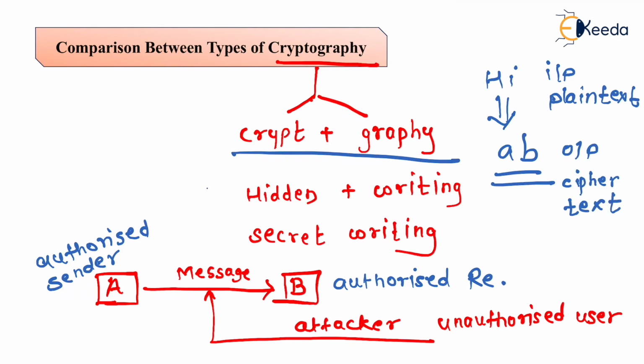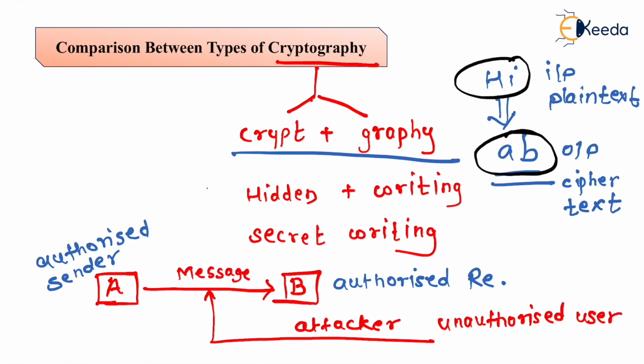So the conversion of plain text into cipher text is nothing but the process of encryption, and it is required to convert the plain text into secret writing. So this AB is the secret writing, and this hi is the plain text. Such secret writing, even though it is observed by the unauthorized user, there are lots of chances that he cannot understand it, or cannot decrypt it to find out the original message. Hence cryptography plays an important role in the security of data.